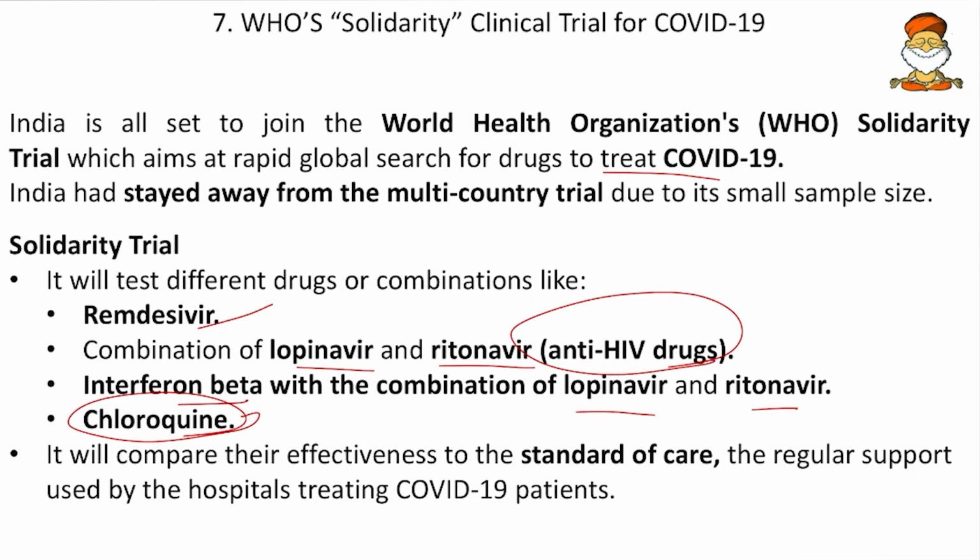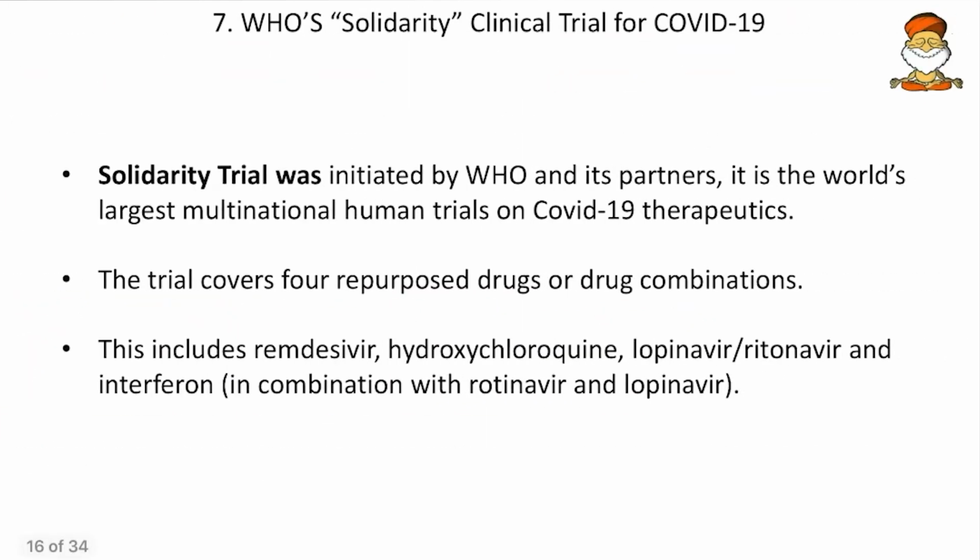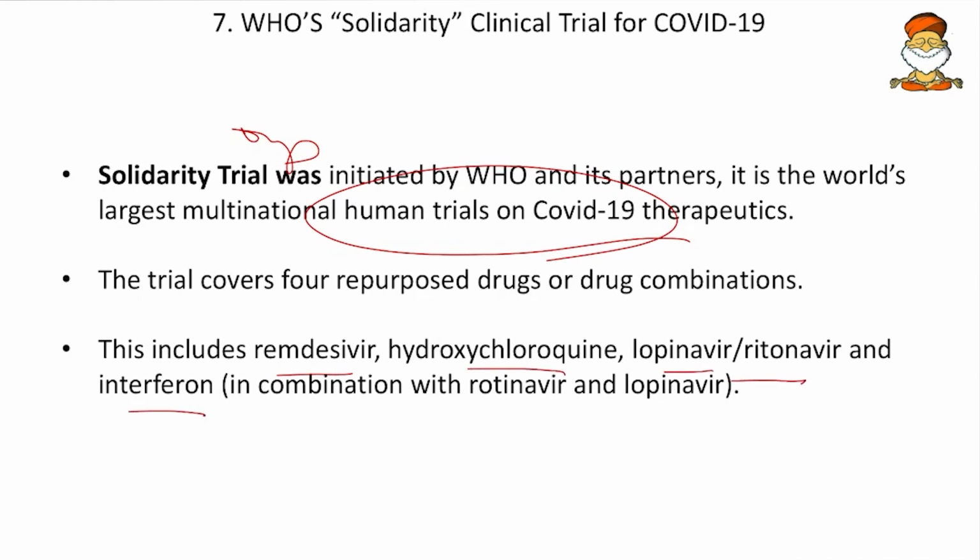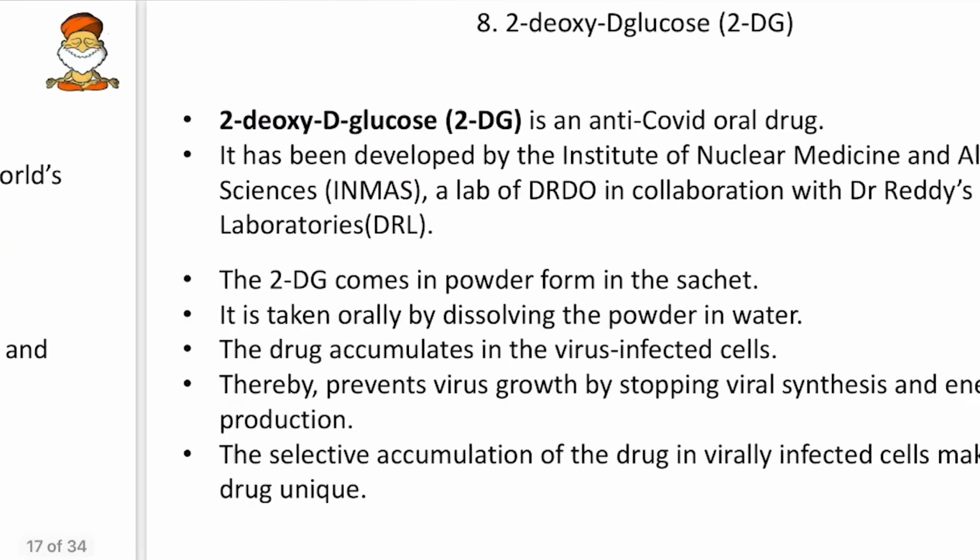Here these drugs are tested for their effectiveness against the standard of care and regular support. That means with the minimum care and support at the hospitals, these drugs should cure COVID. So minimum efforts, maximum gain. That is the aim of the study. The Solidarity Trial was initiated by WHO and its partners, and it is the world's largest multinational human trial on COVID-19 therapies. So remember the term largest here. The trial covers 4 repurposed drugs: remdesivir, hydroxychloroquine, lopinavir and ritonavir, and interferon. India has entered the research recently. So these are some of the facts.